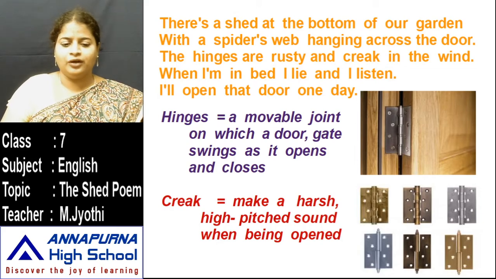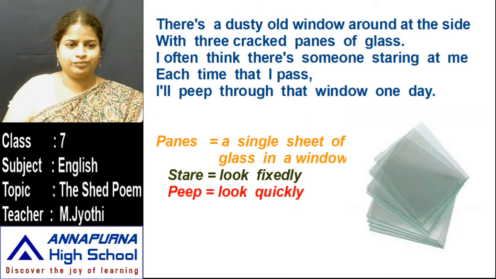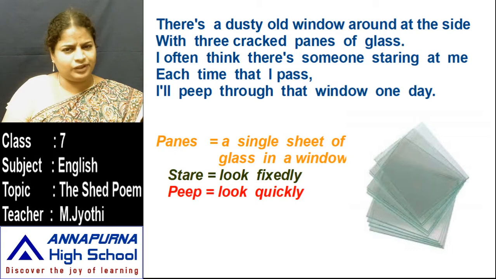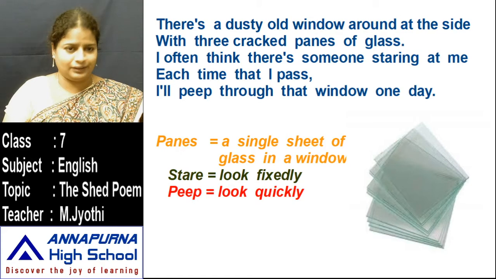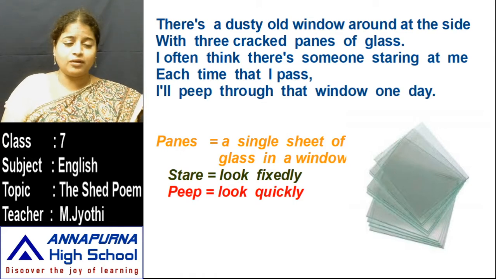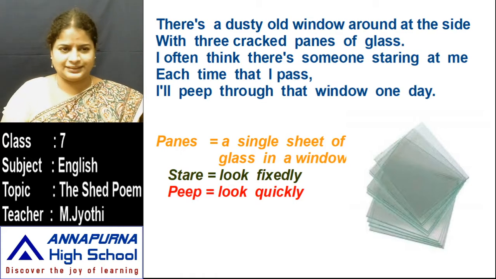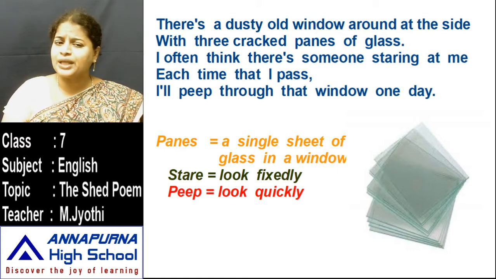Okay, children, we shall move to the second stanza. There's a dusty old window around at the side with 3 cracked panes of glass. I often think there is someone staring at me. Each time that I pass, I'll peep through that window one day. Once again, I'm reading, children. There's a dusty old window around at the side with 3 cracked panes of glass. I often think there is someone staring at me. Each time that I pass, I'll peep through that window one day.